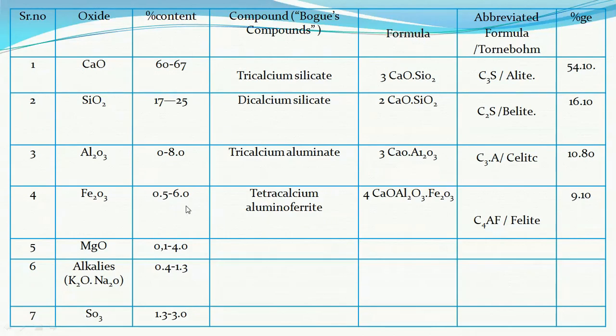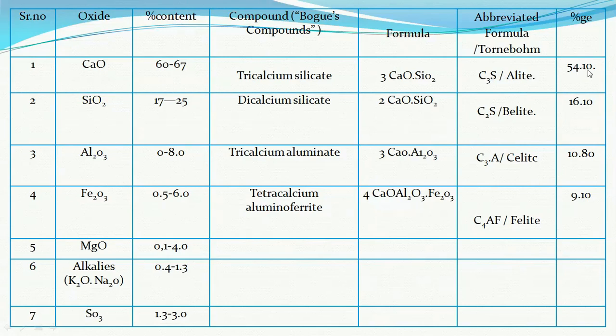After intimately mixing all these ingredients, grinding, converting to fine powder and burning at 1300 to 1500 degrees Celsius, the four Bogue compounds are formed in the cement clinkers. They are C3S, C2S, C3A, C4AF.